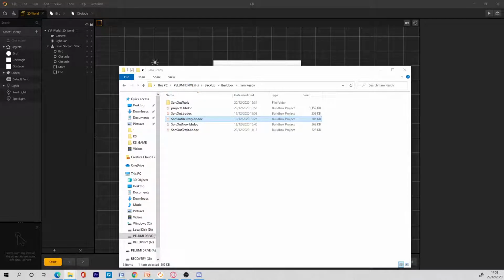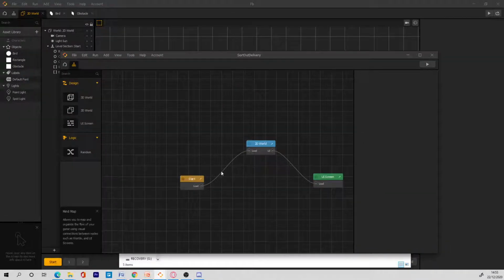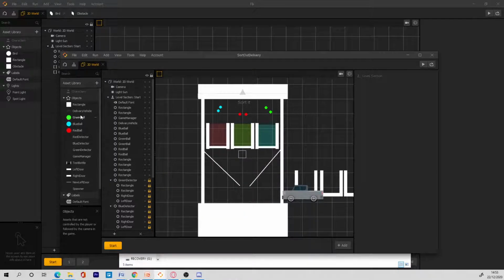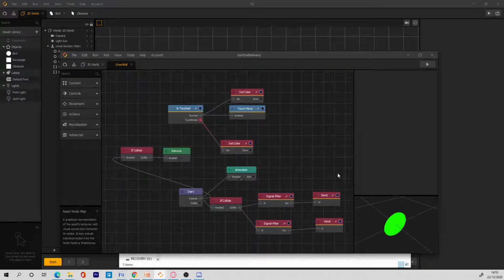So it's good for you guys to try to start learning how to code now with Buildbox, because you can always just open the nodes and take some time to understand how the code works. It's very straightforward. So this is a project I've been working on. It's pretty fun. I think I've made a node somewhere that can change the gravity, but I can't remember where I put it.